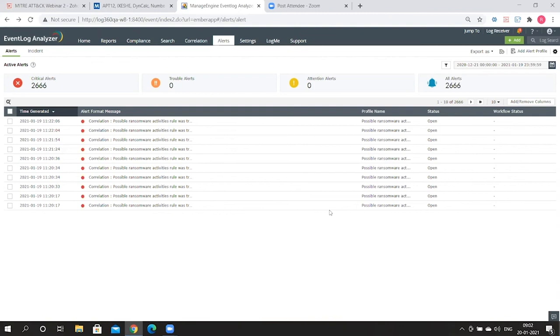Now, once an alert is set up, these alerts will show up here in the list of alerts. So imagine for a moment that you've already got those alerts set up. All that you need to do is then select particular alerts. And then you can actually add these alerts to the same incident by going over here to the top. So Log360 gives you the option of adding multiple alerts to one single incident. And this is going to be extremely crucial for efficient incident management.